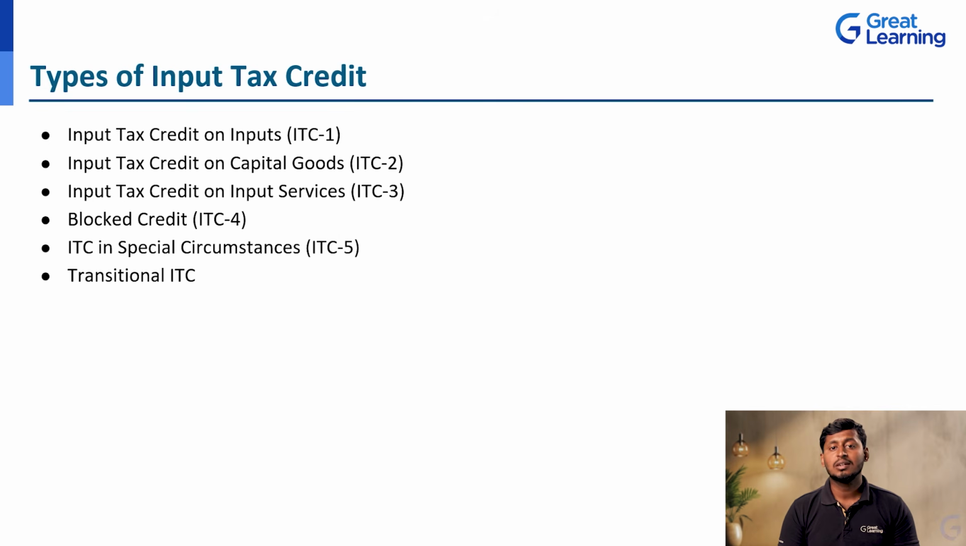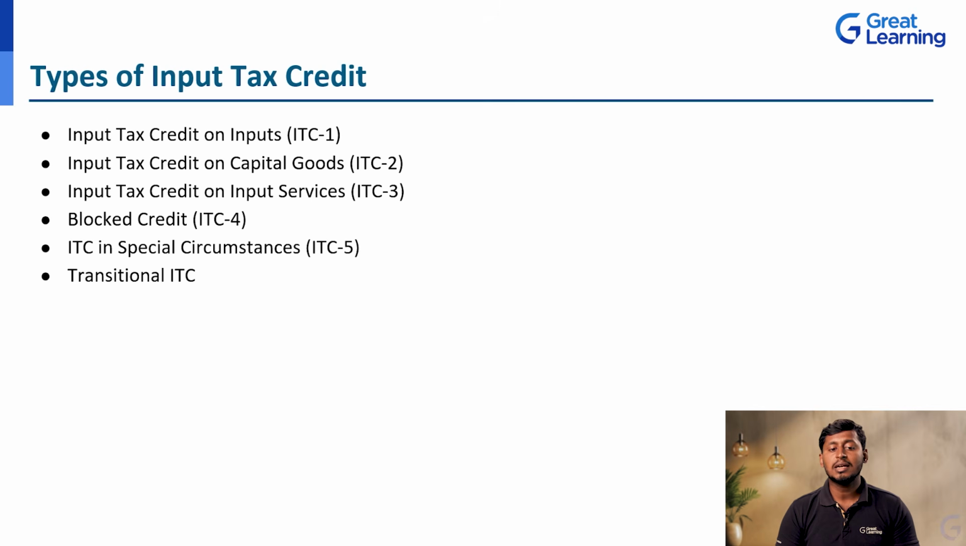What are the various types of input tax credits? First one, input tax credit on inputs, that is the ITC1. Here, as per the inputs you give, they are going to allow the ITC. Next, input tax credit on capital goods. As per the form ITC2, you can claim on whatever capital goods you have. On that you can get the refund or the input tax credit on the capital goods.